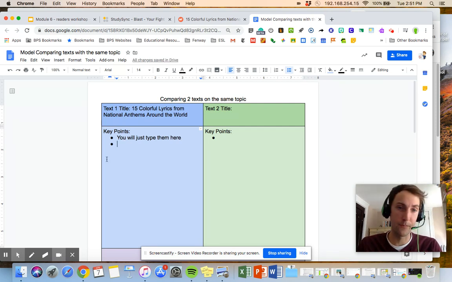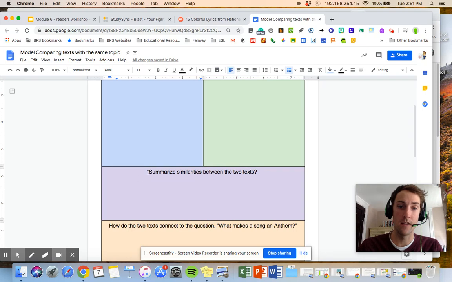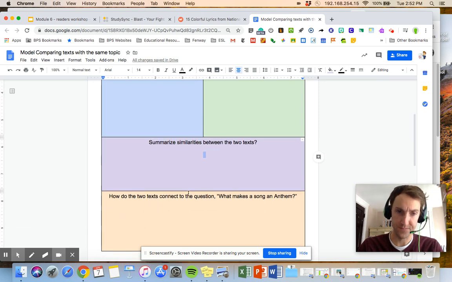You will just type them here, and you don't have to fill this whole box, but you should definitely have more than just 2 or 3. And you'll do that for both texts. Once you've done that, the next thing to do is to summarize the similarities between the two texts. So what did you notice that was similar? Did they have similar messages? Did they have similar styles? Were the authors kind of coming from the same place? And a summary means complete sentences. So you will be writing that here.